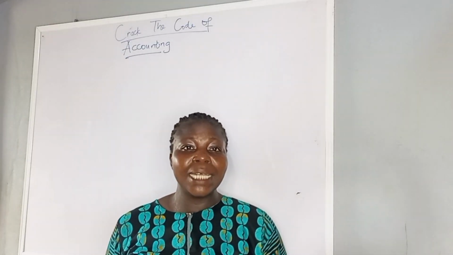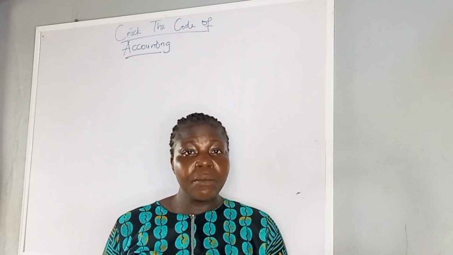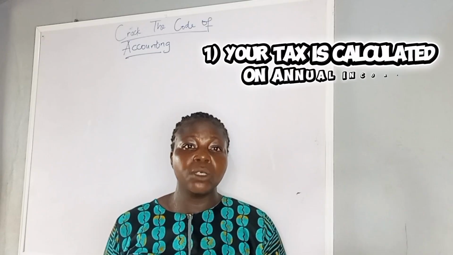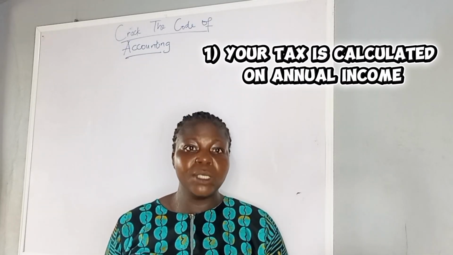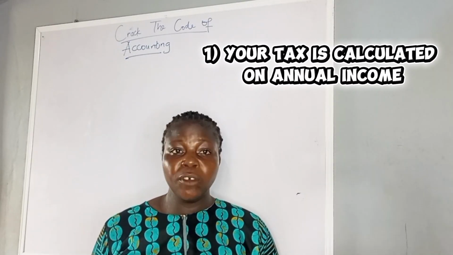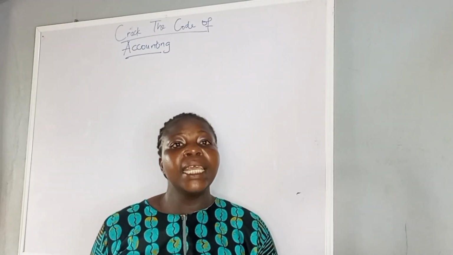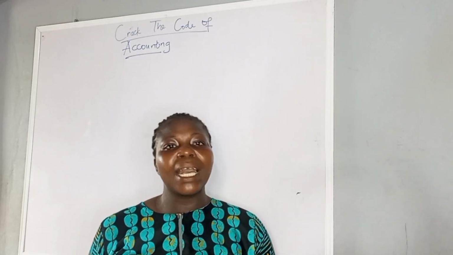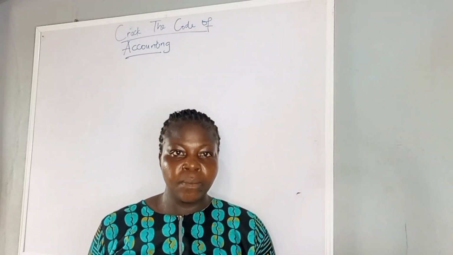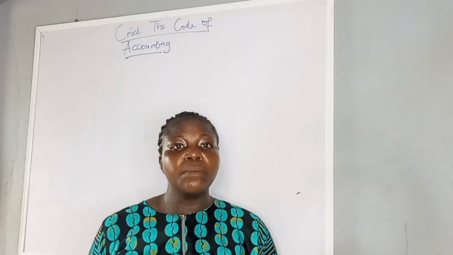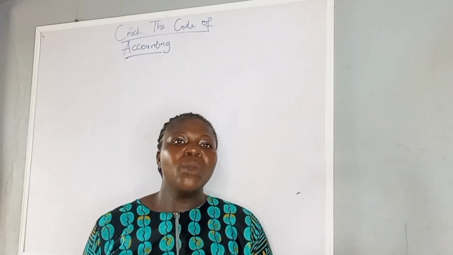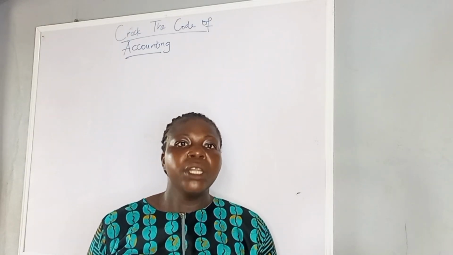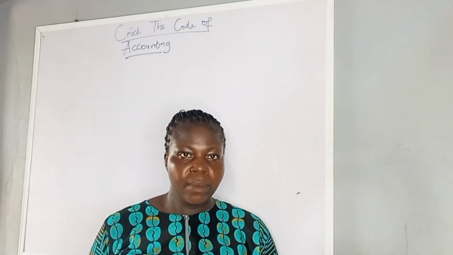Firstly, you need to understand that as a salary earner, your tax is being calculated on your annual income. That is what you get in a year. So if you get 150 per month, in a year that means your annual income is 1.8 million. Your tax will be calculated on 1.8 million. So this tax is called personal income tax, which is calculated progressively. When we say progressively, it means that the more you earn, the more you pay.